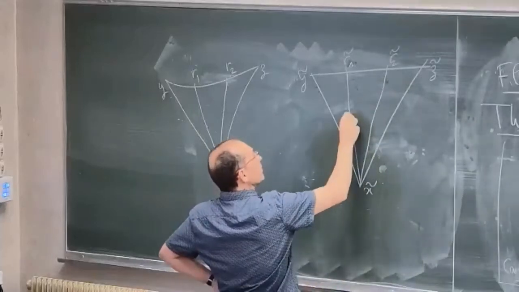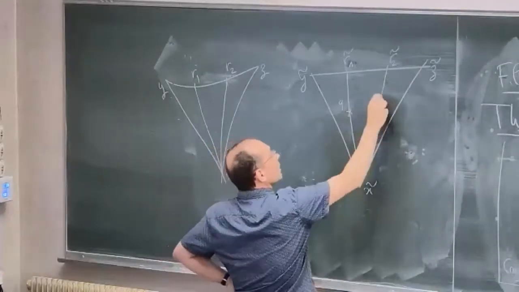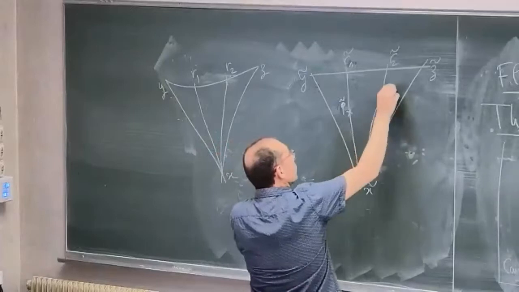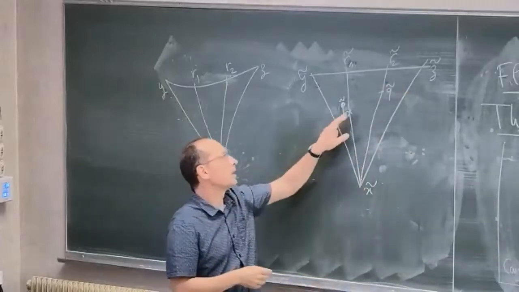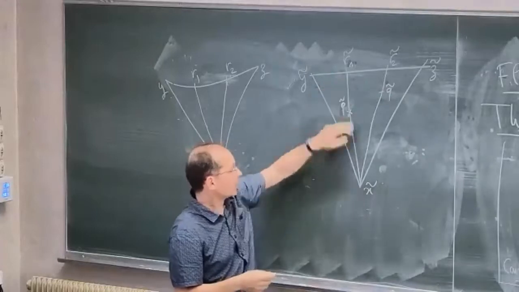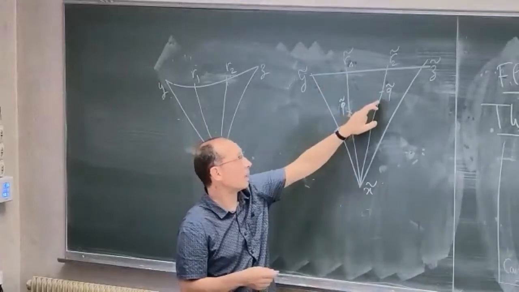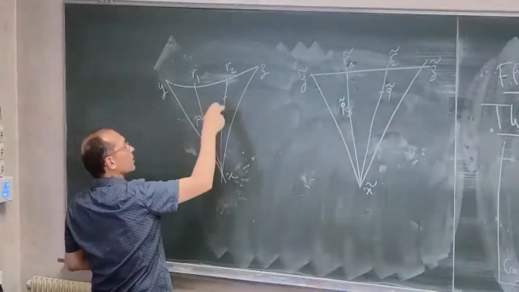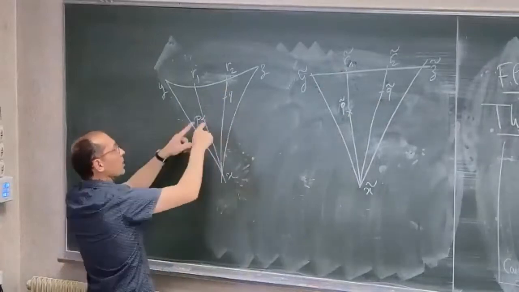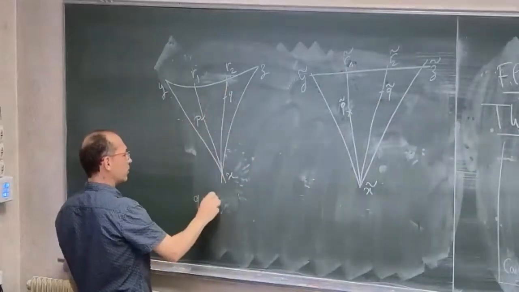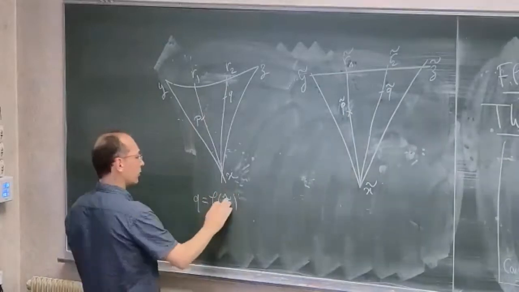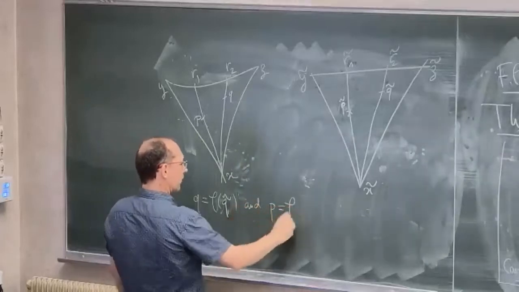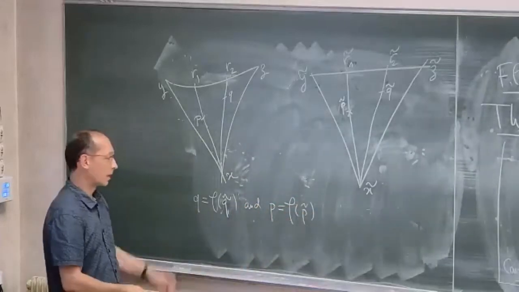And so I'm taking P and Q, sorry, P tilde and Q tilde. So in fact, I just pick P tilde and Q tilde. I'm looking at the geodesic segment on which they are, and I'm taking the corresponding geodesic segment in the triangle. So P and the comparison points P and Q. And I have that Q is equal to phi of Q tilde, and P is equal to phi of P tilde, right?